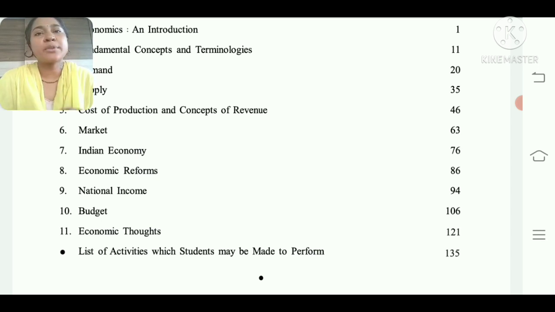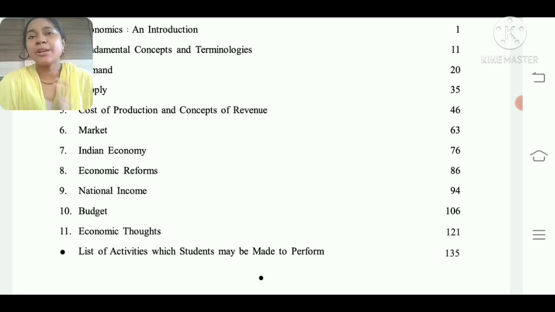Then it is chapter number 10, which is budget. You have known about the budget since the 8th or 9th standard. Even in day-to-day life, in your house also, you will hear about the budget. So here we are going to see the budget in a very detailed manner: how to make a budget, how to consider a budget, what topics are included in the budget, what the government budget is, and how the Indian economy is dependent on the budget. All these portions we are going to cover in chapter number 10.